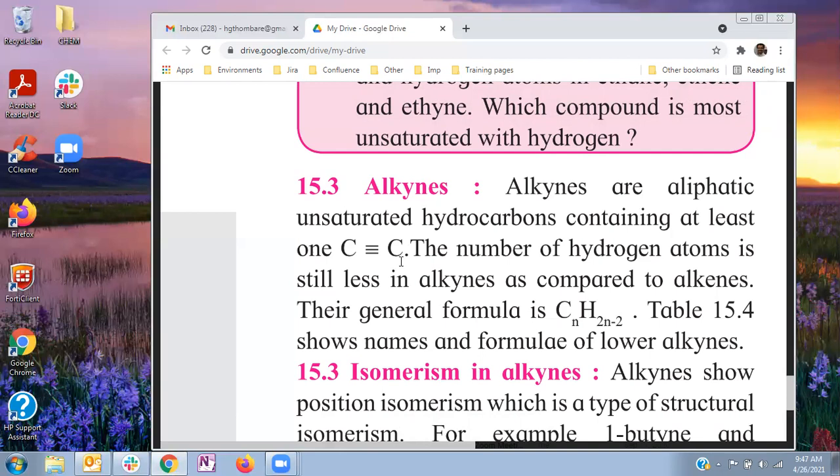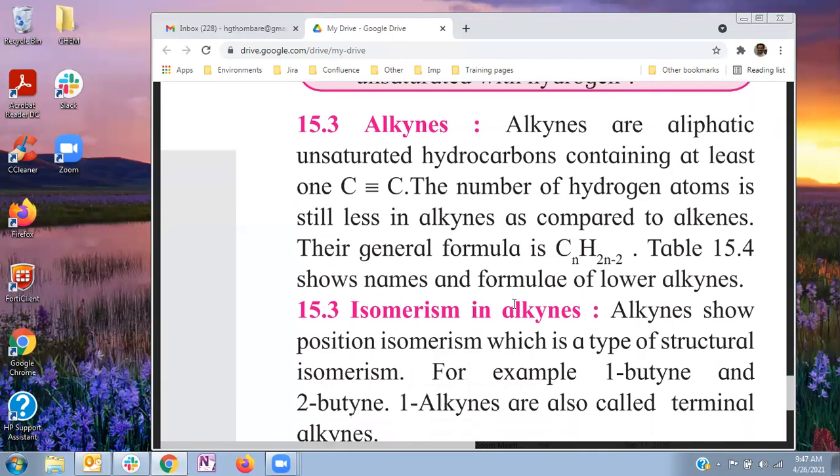The number of hydrogen atoms is still less in alkyne as compared to alkene and alkane. The general formula for alkyne is CnH2n minus 2. In this formula, n is the number of carbon atoms. So depending upon the number of carbon atoms, we can easily find the number of hydrogen atoms present in an alkyne.